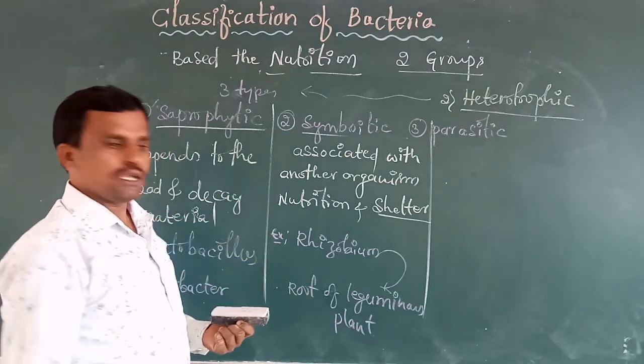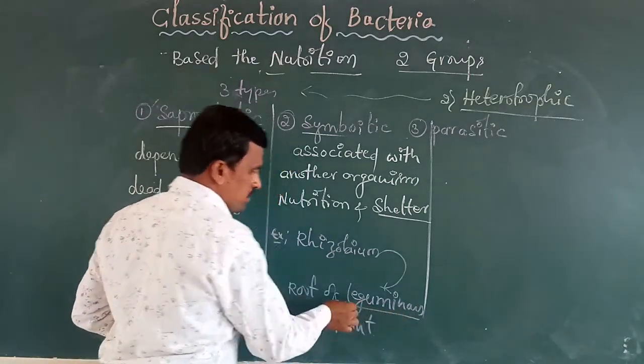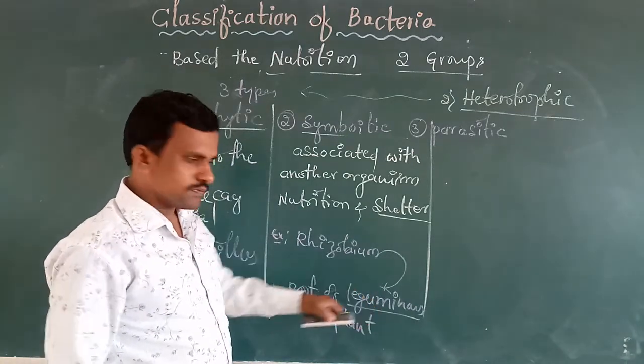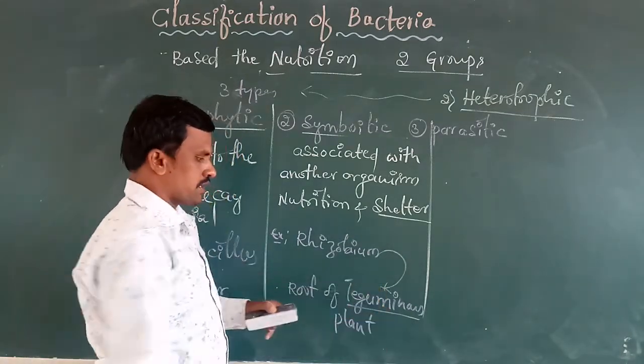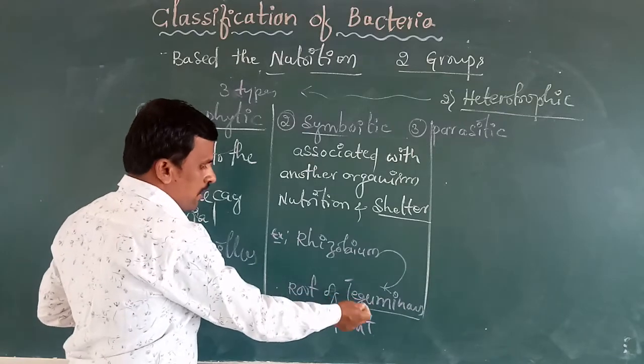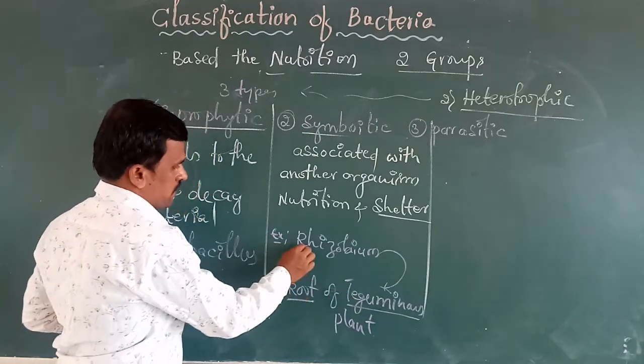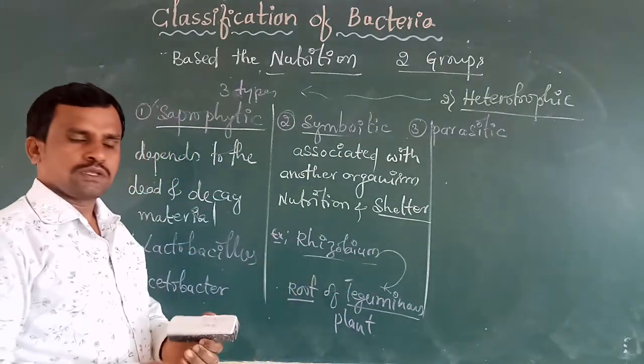So most of the dicot plants are the leguminous plants. In these plant roots, they are associated with the rhizobium.